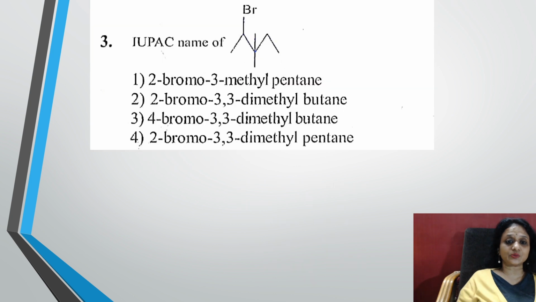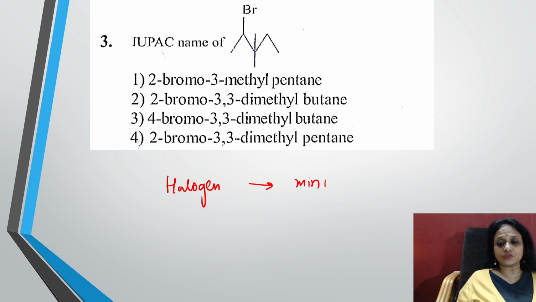Now let us see the next question. Give the IUPAC name of the following compound. Now easy. What did I say? Whenever you have a halogen, start numbering or give it the minimum number. The halogen is given the minimum number. So if I take the minimum number, from where will I start, students? I have to start it from this part.